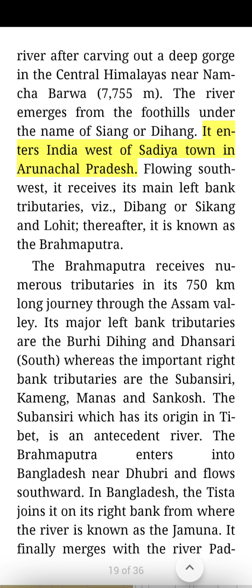It enters India west of Sadiya town in Arunachal Pradesh. Flowing southwest, it receives its main left bank tributaries, the Dibang or Sikang and Lohit. Thereafter, it is known as the Brahmaputra.